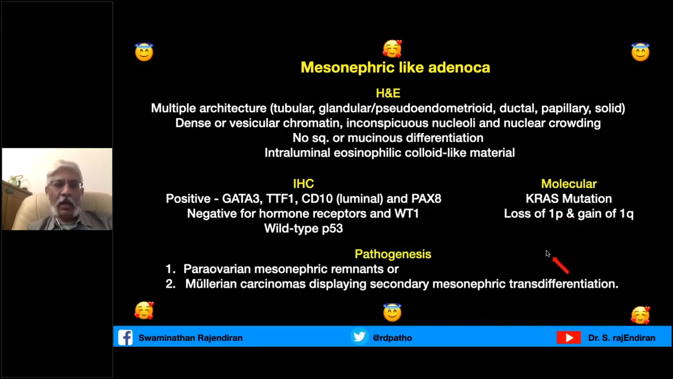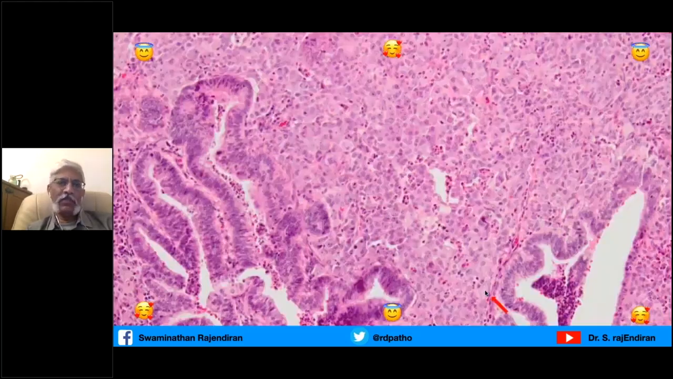And pathogenesis, they are arising, as I told you, from the para-ovarian mesonephric remnant or Mullerian carcinomas displaying secondary mesonephric transdifferentiation. You all know Mullerian and Wolffian are just parallel to each other, and Mullerian carcinoma may develop into Wolffian type transdifferentiation. We exactly don't know what the pathogenesis is.